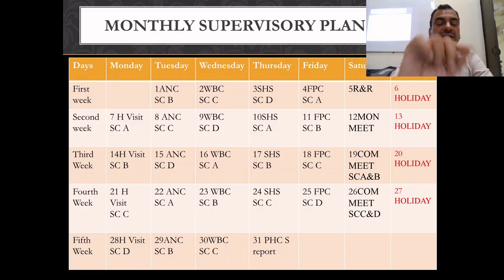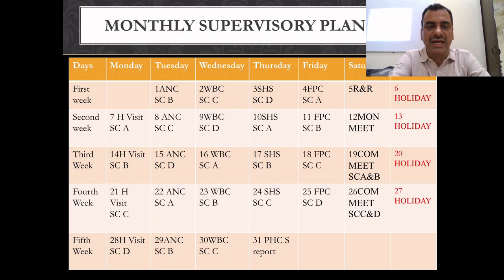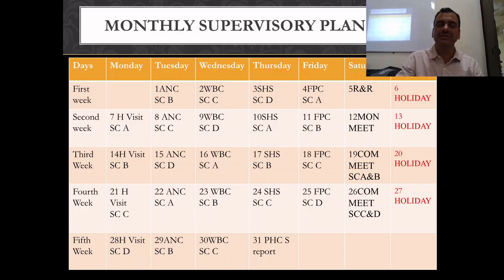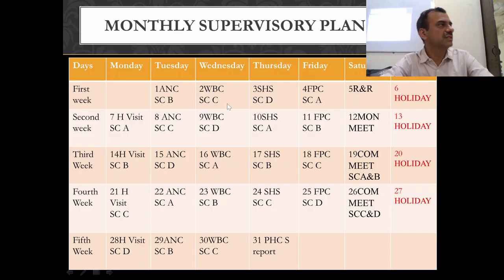Then the second thing we have to choose is which sub-center we will visit: the ANC clinic of sub-center B. So on the first day we write ANC SCB. ANC means antenatal clinic and SC means sub-center B. Then on Wednesday, the second day, we will visit the Well Baby Clinic, so we write WBC sub-center C. So on Wednesday we will visit sub-center C.